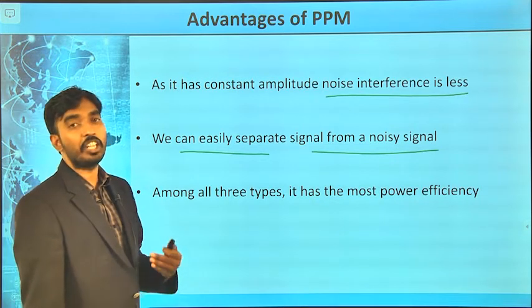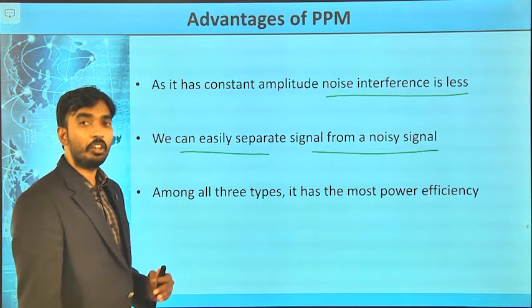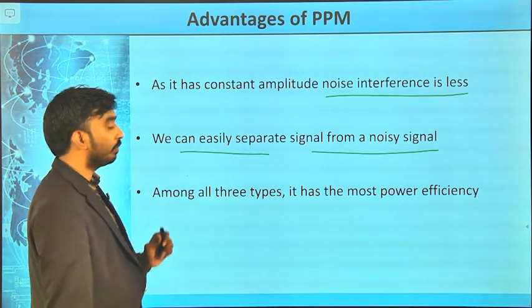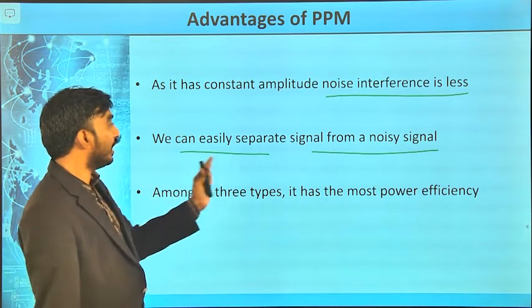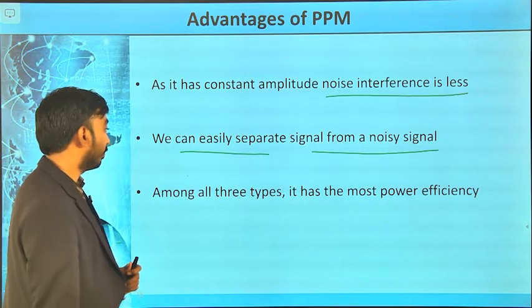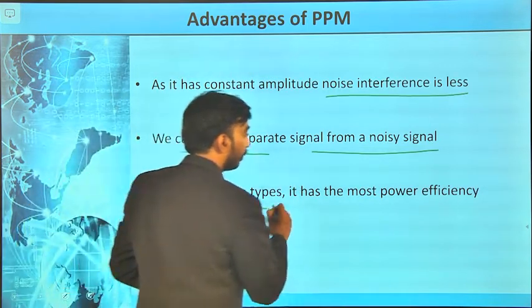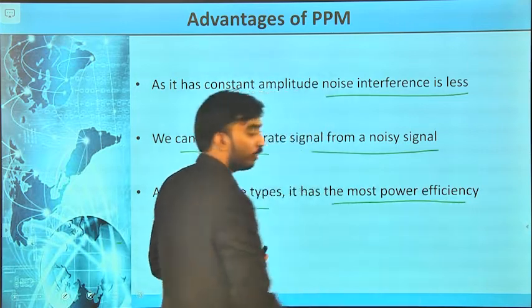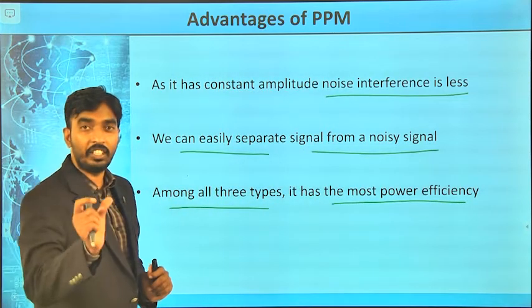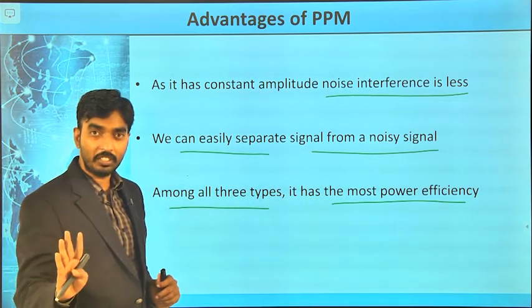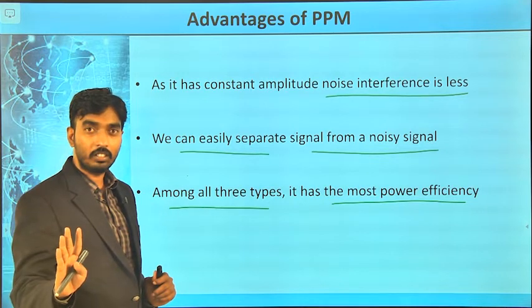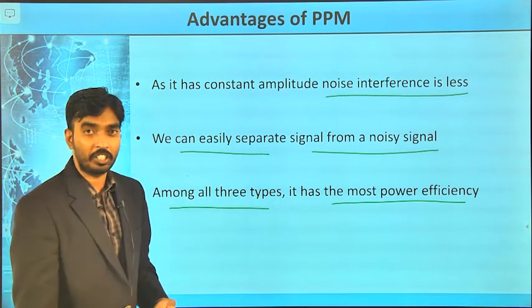So, synchronization is required in these circuits. Among the three types, it is more power efficient because the width and amplitude never change.